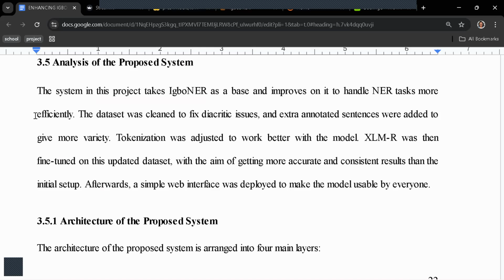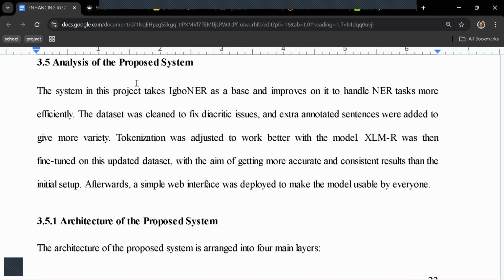So what are we proposing in our own system? We are proposing that we're going to be using the XLM-R model. Why are we using the XLM-R model? When you go to Hugging Face, the XLM-R model has been used by billions of people for many languages, and it performs well on low-resource languages. So that is why we are using it. We're just fine-tuning it.